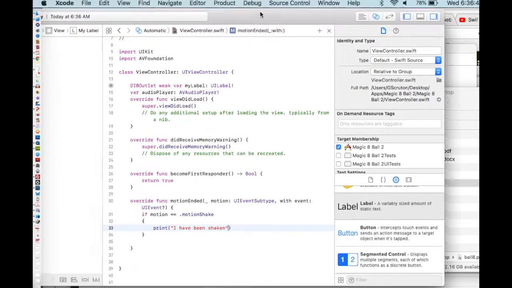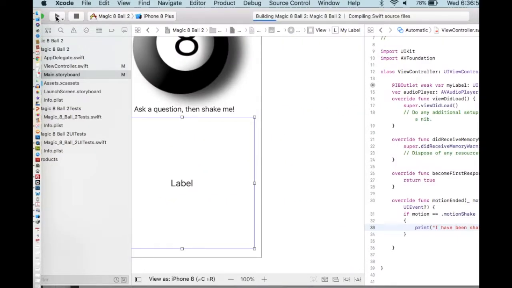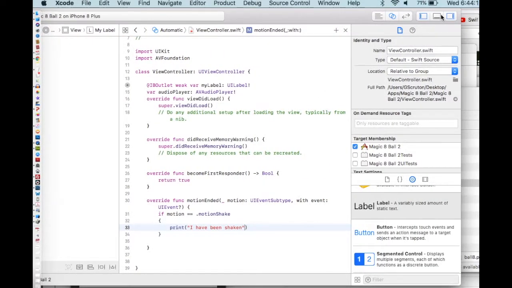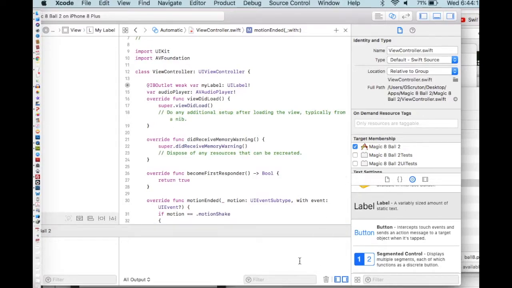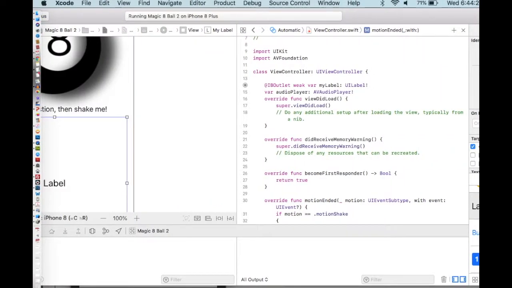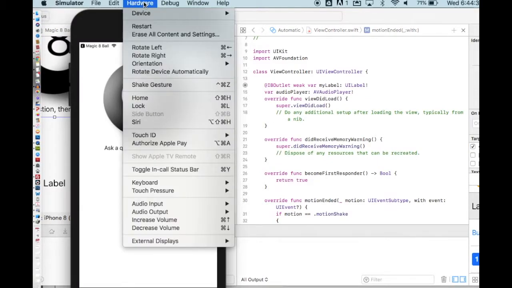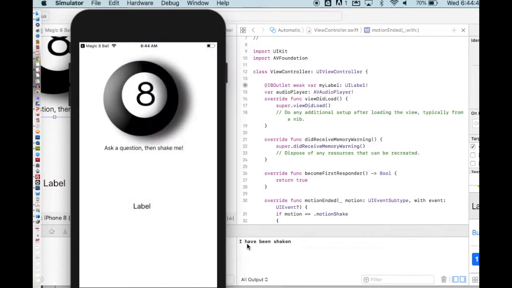Let's test the program. I'm going to press run. If it works, as soon as we test the shake, we should get something to the output window saying I have been shaken. I'm just going to come over here. I'm going to click on this, and that's going to open a panel down here. If it's closed, there's a little panel here that you can open. So we're really looking at the output window here. If I go into the app and go to hardware and tell it to shake gesture, which is control command Z, we should see I have been shaken.